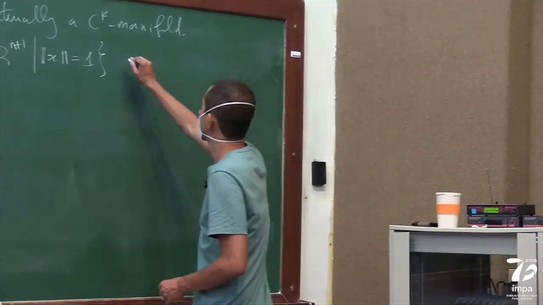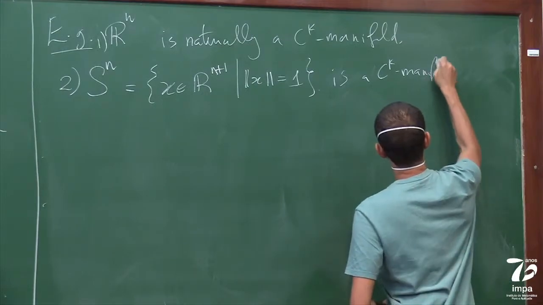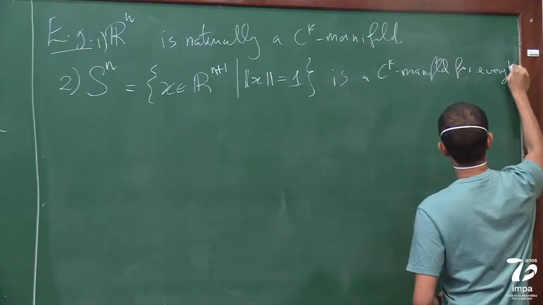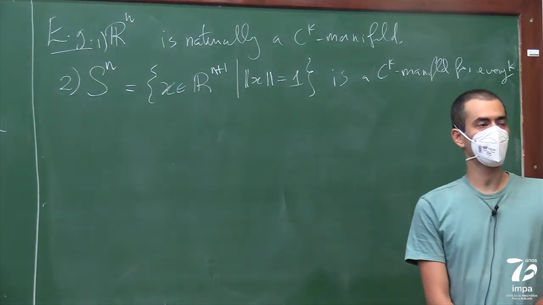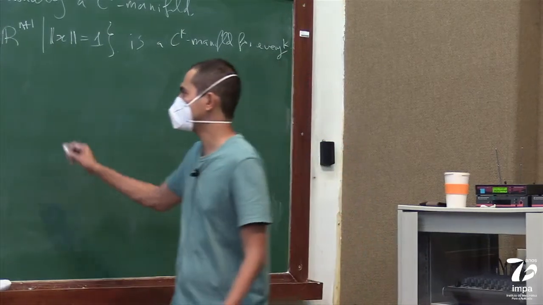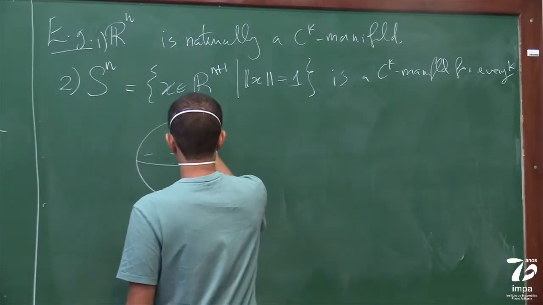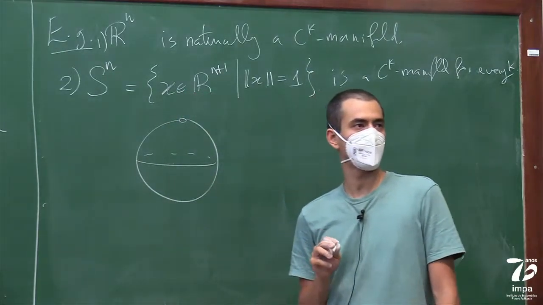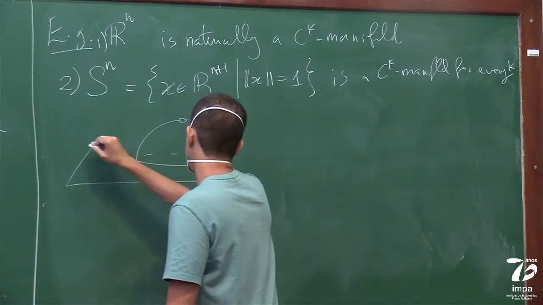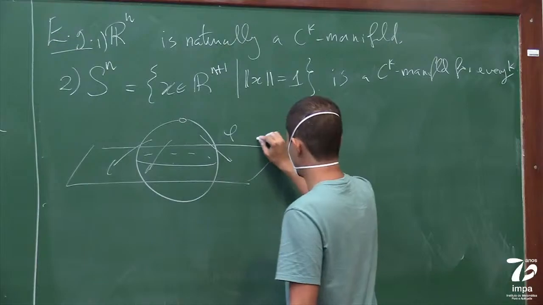So this is a CK manifold for every k. One way to see this is by looking at the stereographic projection. Given a sphere, you can find two charts.